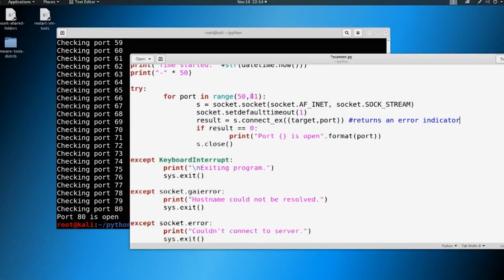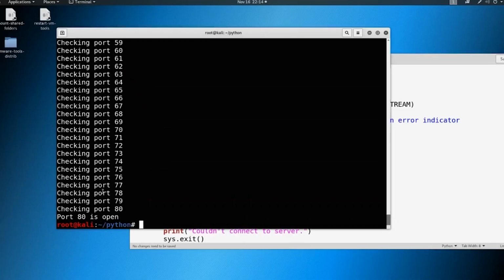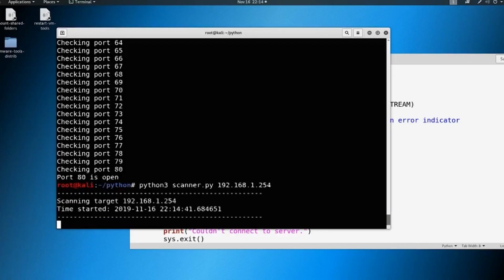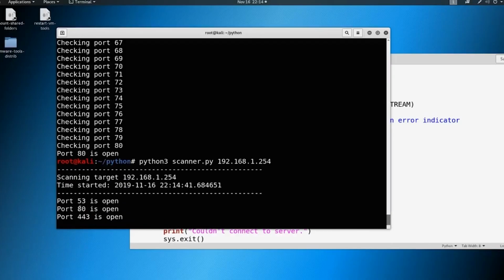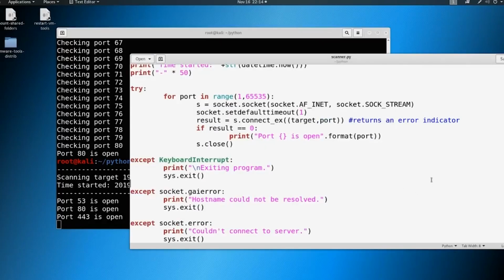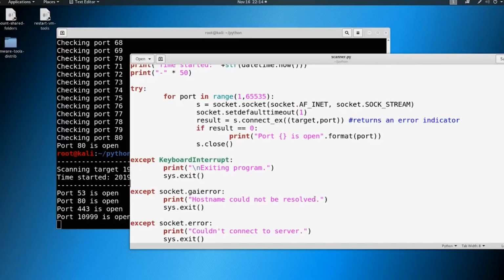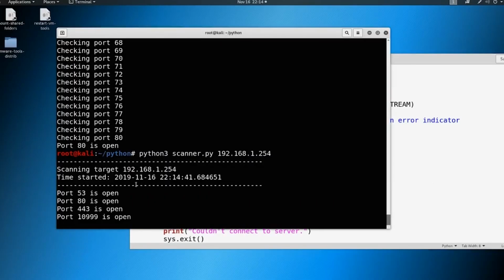If you want to do a full port scan, again, you could do 1 through 65,535. Go ahead and save that. Sorry if you heard my dog barking. It's really windy tonight. So we're going to go ahead and do it one more time, and now it should be a little prettier. As the ports are open, it'll print them out. And if you want to get fancier, you could have a little thing at the bottom that says, hey, this took this long to scan, here's how many ports are open, etc. So this is finding all the ports.